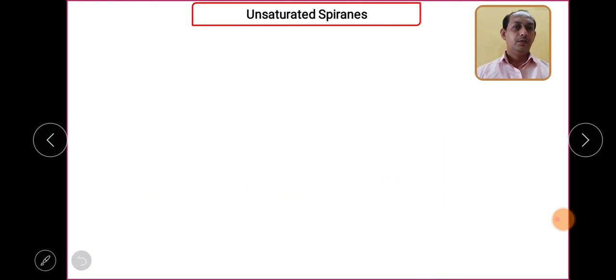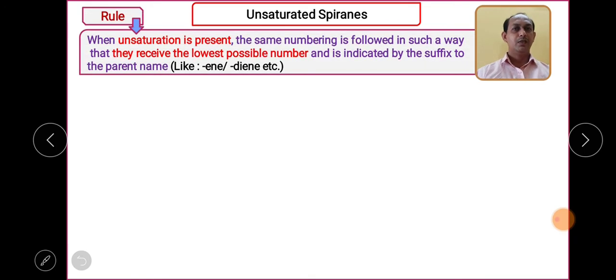So this is how we can give names to spiro compounds which contain only hydrocarbons. Now we are going to see the unsaturated spiro compounds. Unsaturated means the spiro compounds which contain a carbon-carbon double bond. Once your compound contains a carbon-carbon double bond, what suffix do you need to use? If there is only one carbon-carbon double bond, then we have to use -ene. Suppose there are 2 double bonds, then -diene. Your suffix must be this. Now your compound is of the unsaturated type.